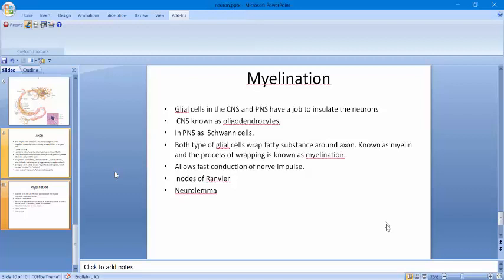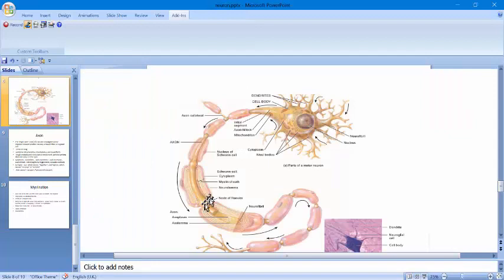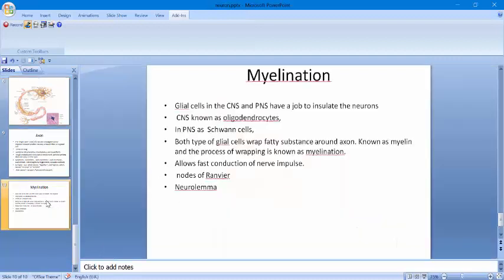So gaps in the myelin sheath are called nodes of Ranvier, as we have seen in the diagram of the axon, that is node of Ranvier, a gap between two myelin sheaths. Each Schwann cell wraps one axon segment between two nodes.